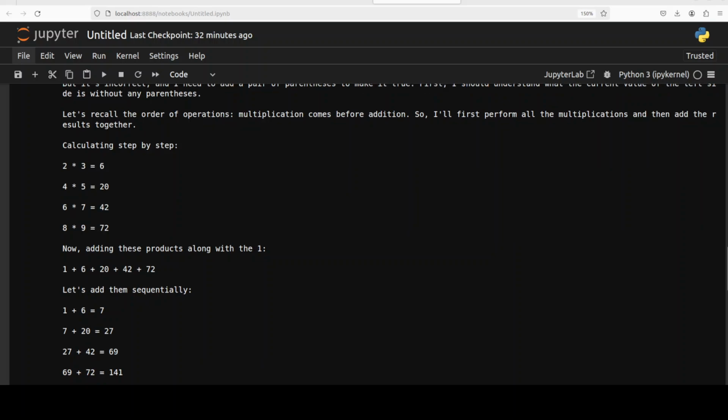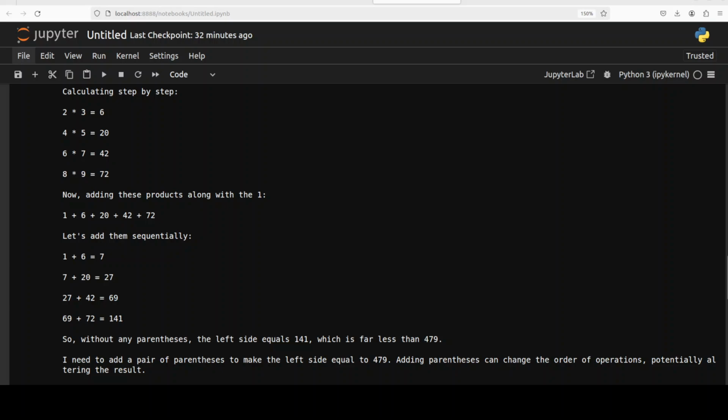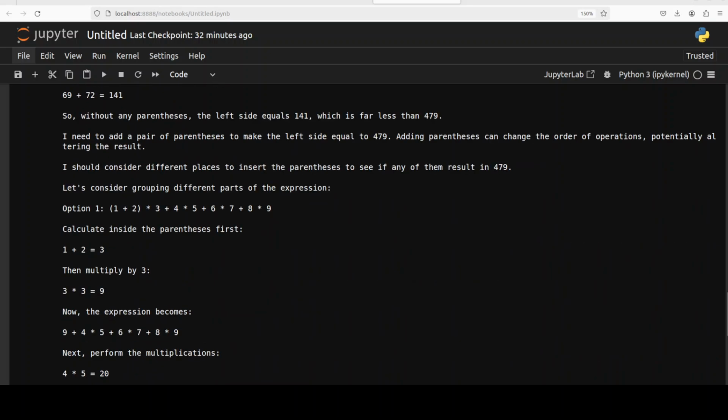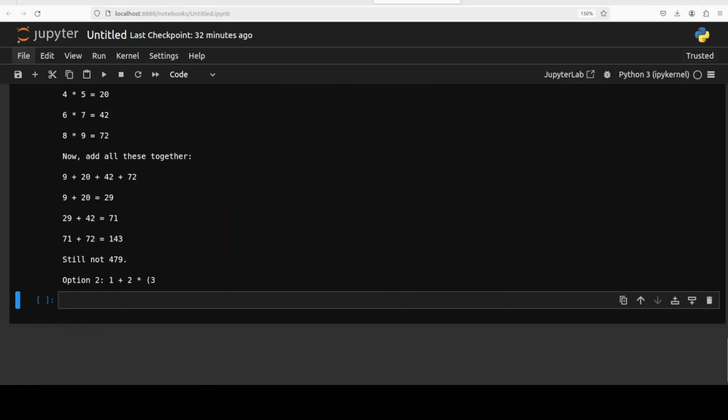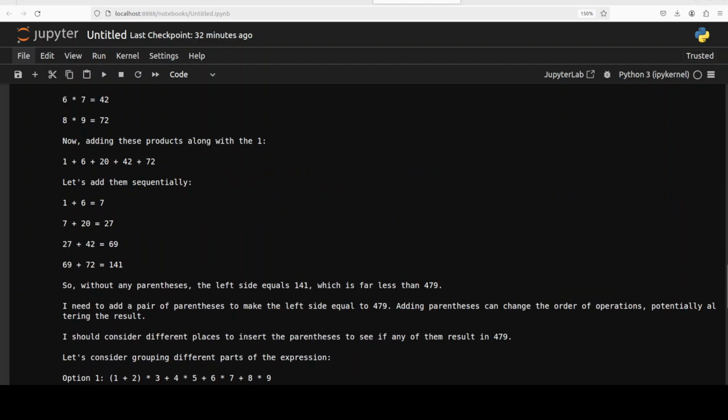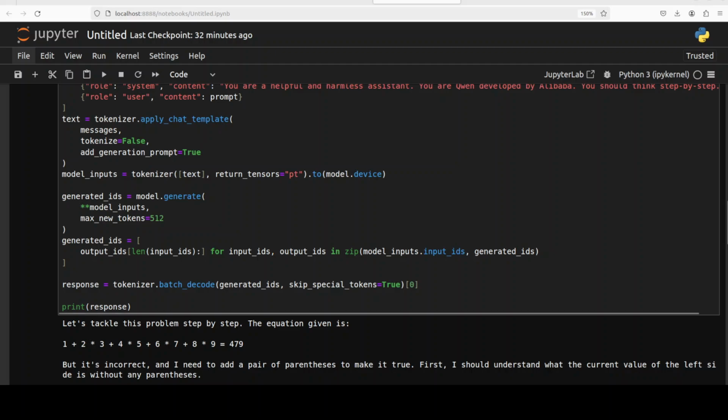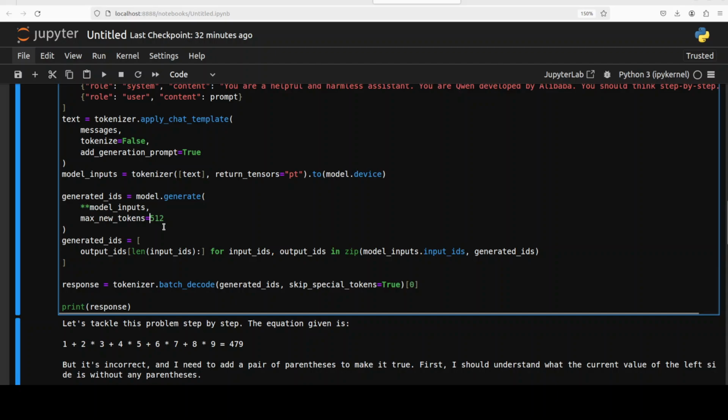Now adding these products, let's add them sequentially, and then it is going in. Look at this, amazing stuff. And now it is giving us the option. This is really out of this world. I'm very impressed by this, by the way. Maybe I can increase it to, I'll just say, 1512. Maybe I'll just rerun it.